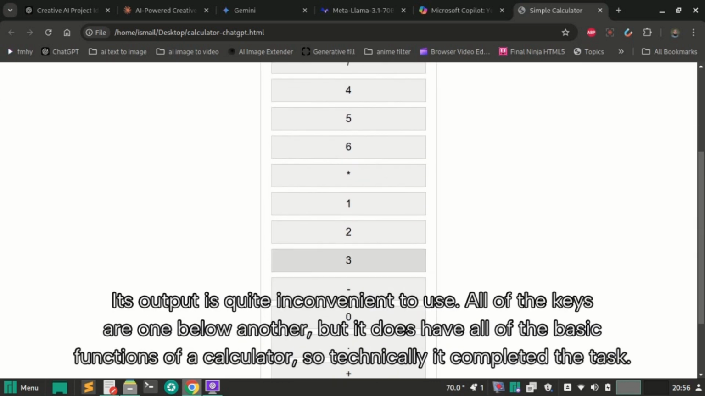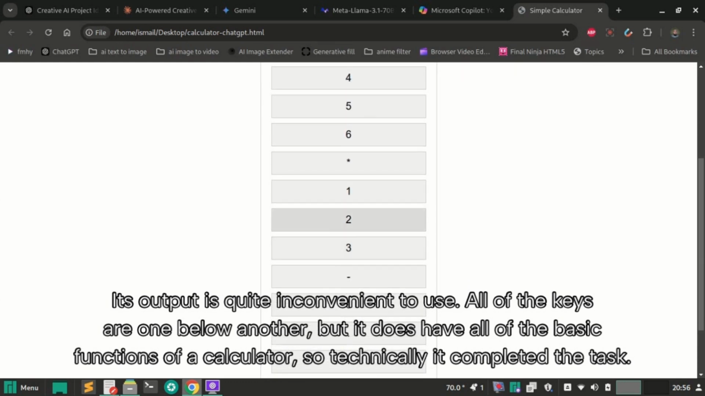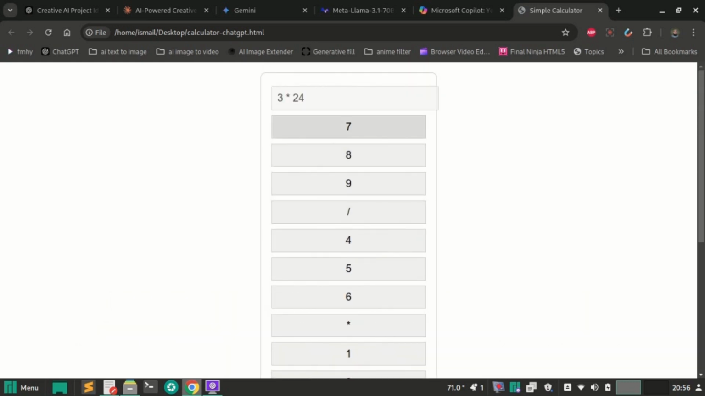Its output is quite inconvenient to use. All of the keys are one below another, but it does have all of the basic functions of a calculator, so technically it completed the task. Let's see what Claude can do.